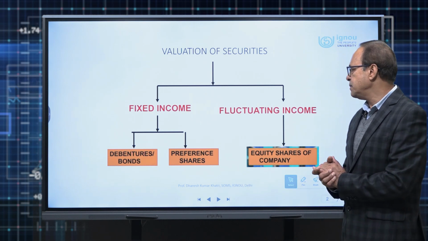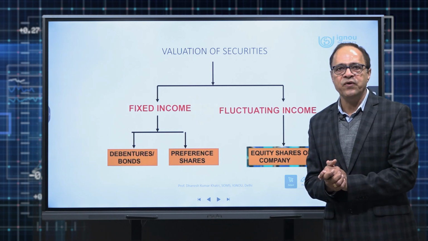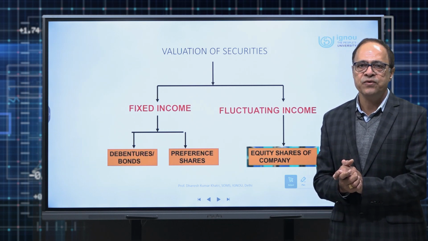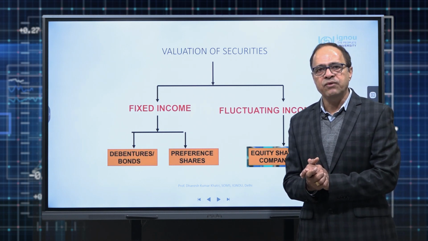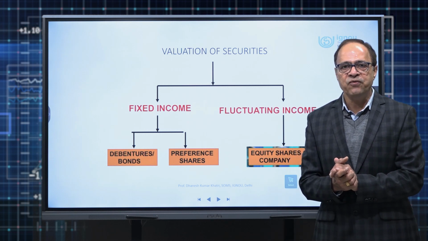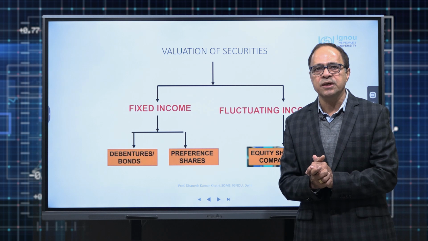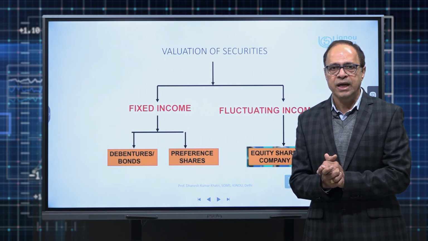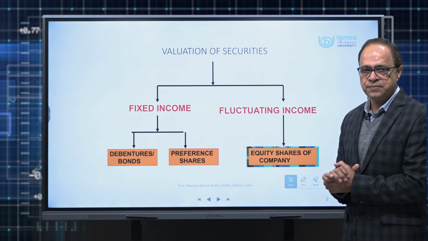Whenever an investor purchases debentures or preference shares, he is expecting a fixed income in the form of interest in case of debentures or bonds, and dividend in case of preference shares. Remember, on preference shares, dividend is paid at a fixed percentage subject to the availability of profit, and that too before it is paid to the equity shareholders.